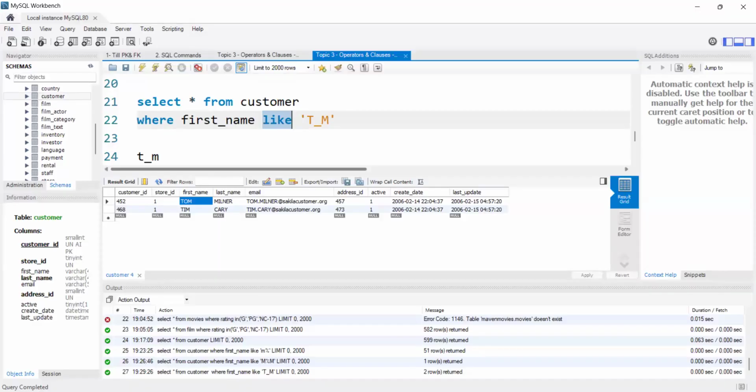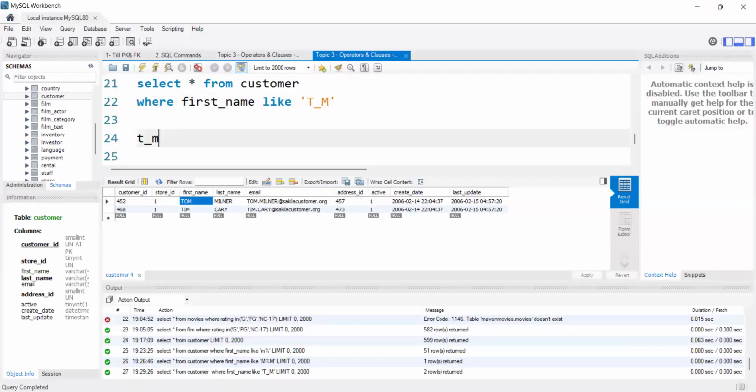Let's solve some examples, then you can understand. I guess you got this query, right? T underscore M. Underscore means only a single character. That's the reason I got it like this. Clear?